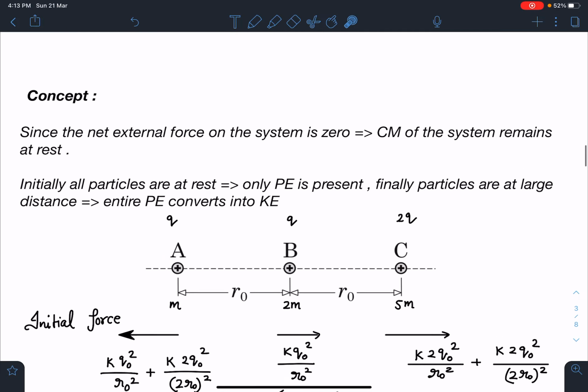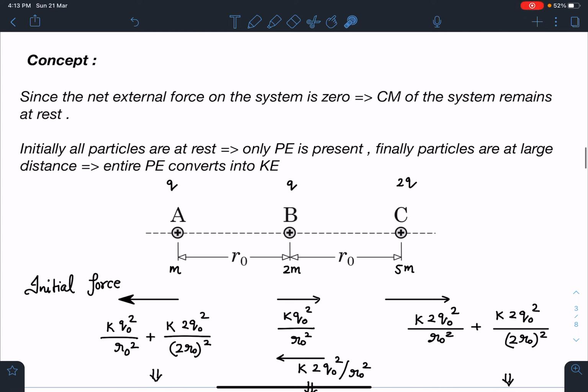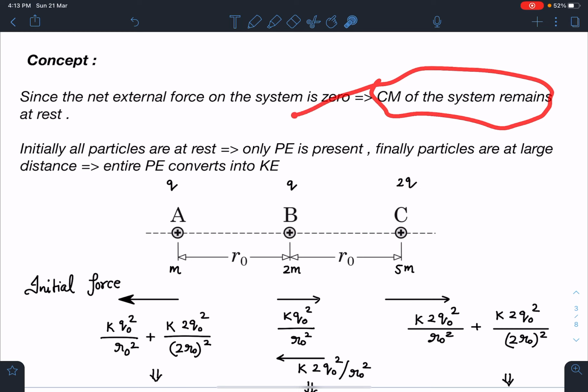So let's discuss the concept part. There are few points which we will notice here. Number one is the net external force on the system is 0. So we can say the center of mass of the system remains at rest, because initially the velocity of center of mass was 0, so finally also it will be 0. Basically, we can say conservation of linear momentum will be applicable. There are going to be three unknowns because three particles are there. So one condition we are going to get from here, that linear momentum of the system is conserved.